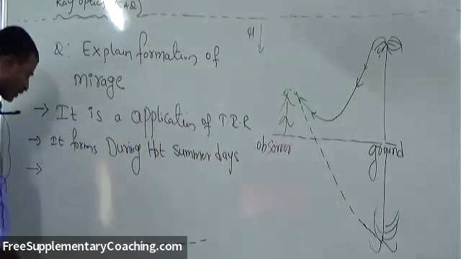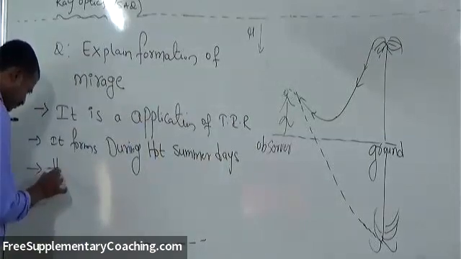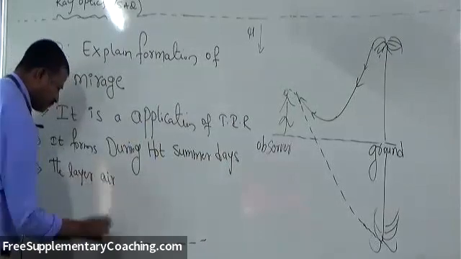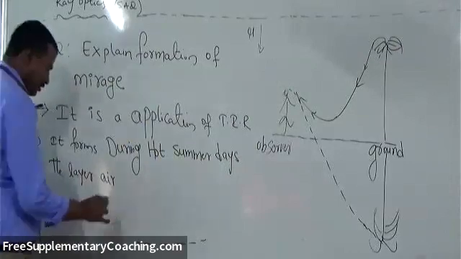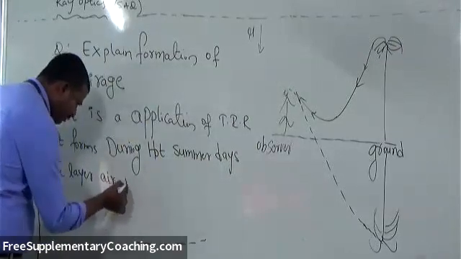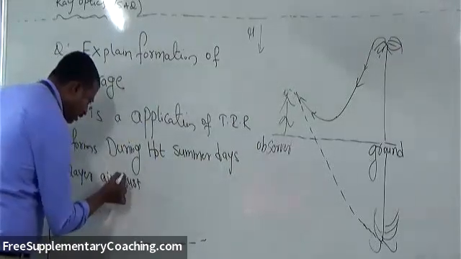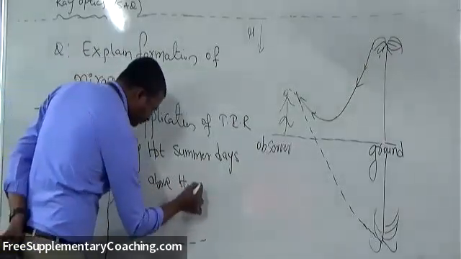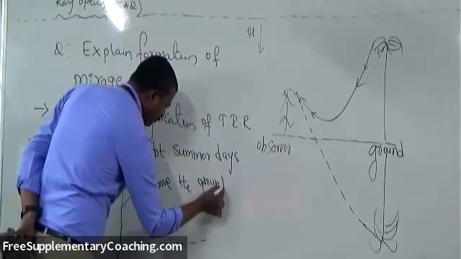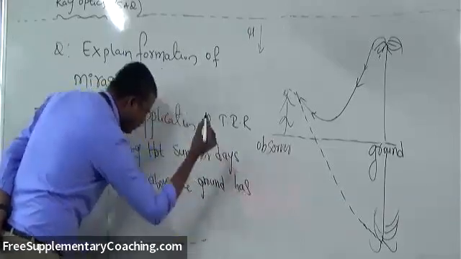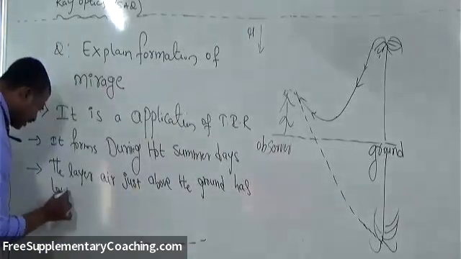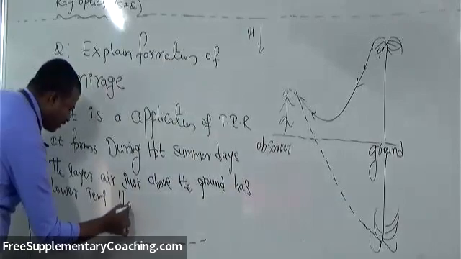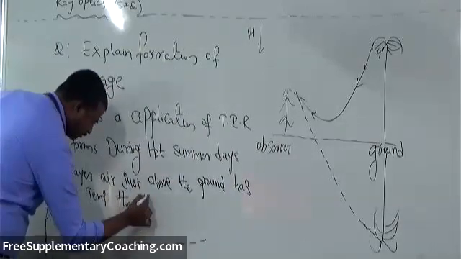And the layer of air just above the ground has lower temperature than the ground.